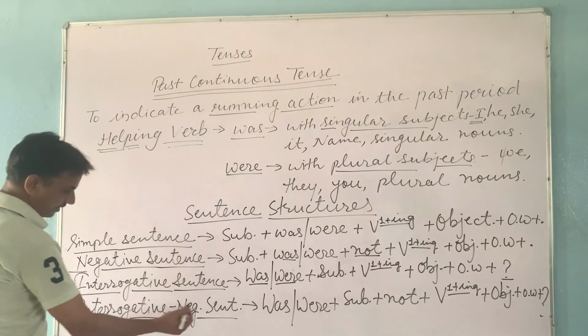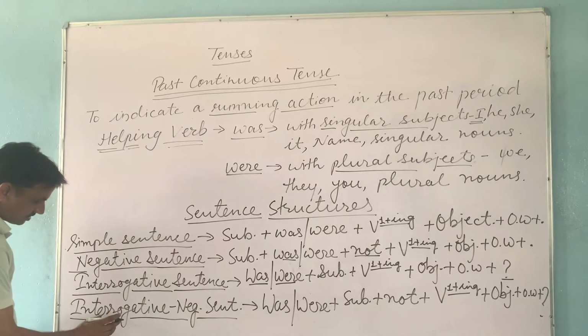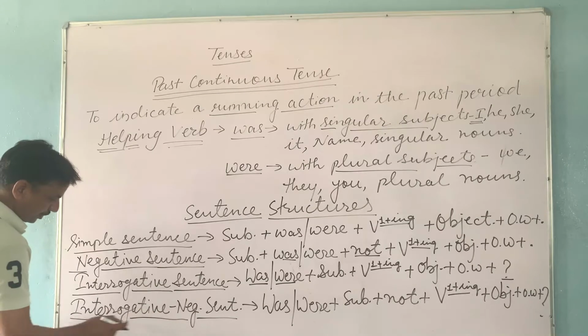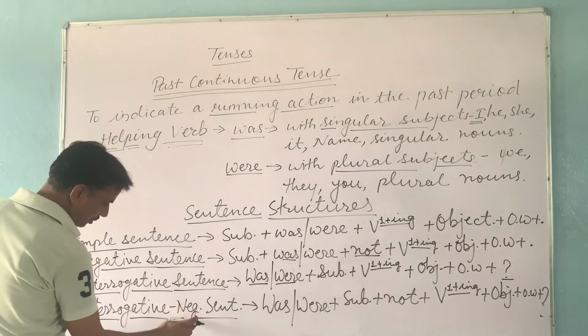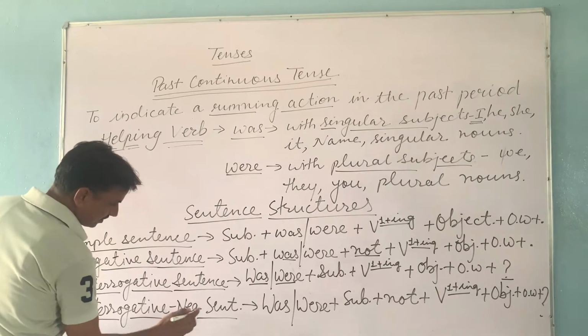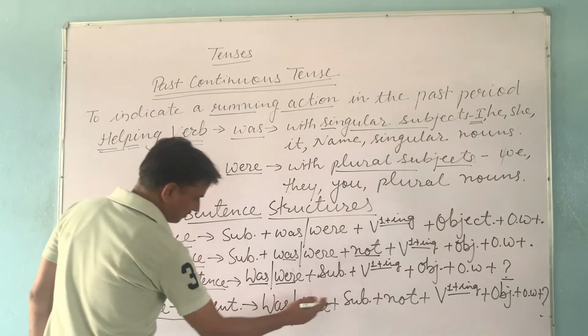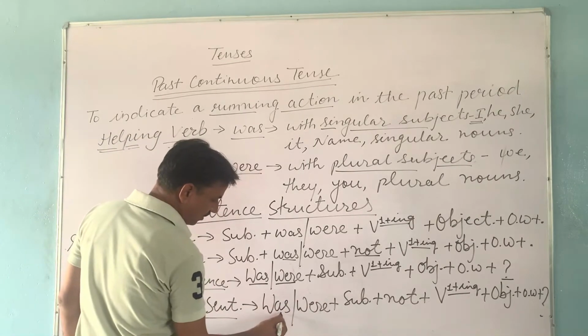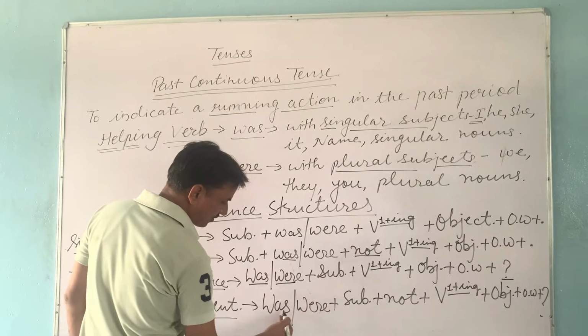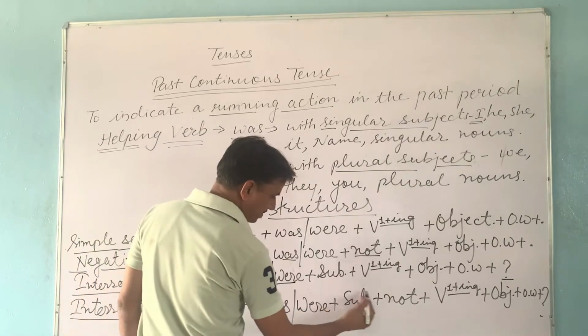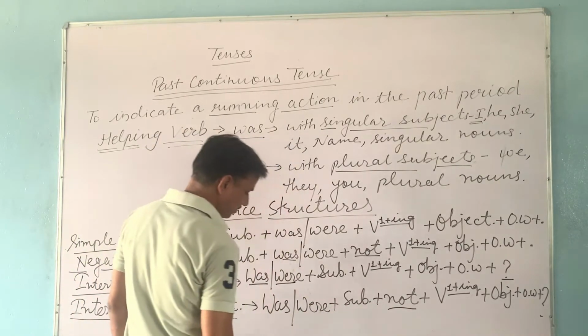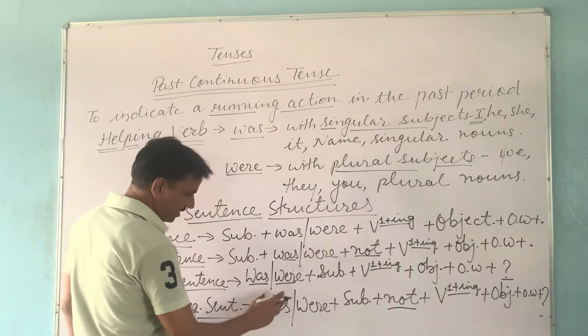In interrogative negative sentence in which we ask a question or there is any kind of interrogation, and there is also negativity, we use or follow this structure. We start the sentence with helping verb was or were according to the number of our subject. After subject we use not because it is interrogative negative sentence.